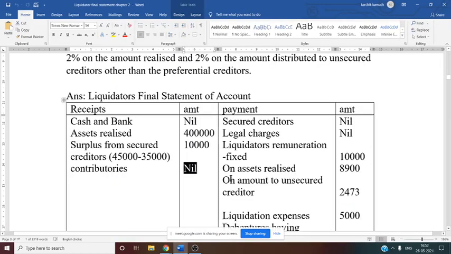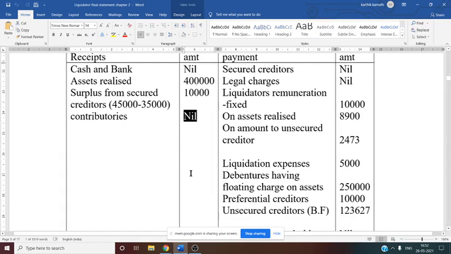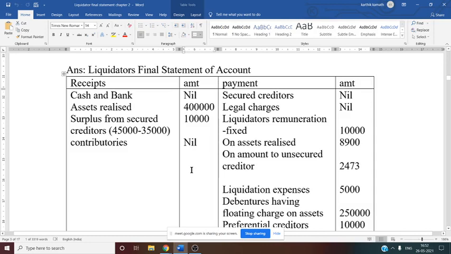So now on the receipt side we have only 4 items to enter: cash and bank, assets realized, surplus from secured creditor, and contributory. That's it. So now we know the receipt side total. The receipt side total is 4,10,000, which is nothing but 4 lakh plus 10,000. Now we need to see the payment side, one by one.